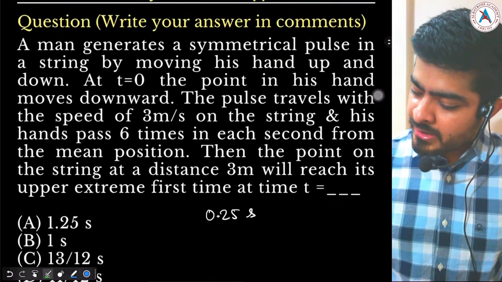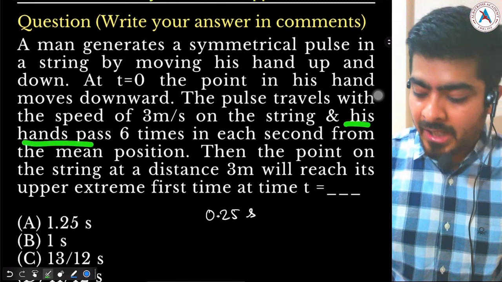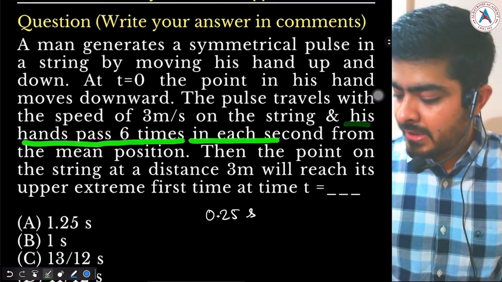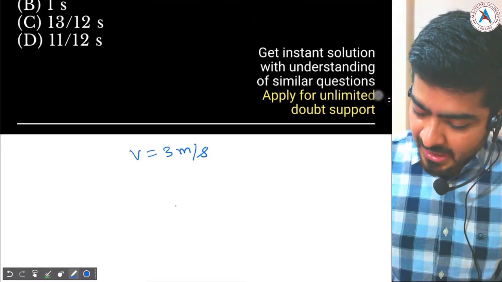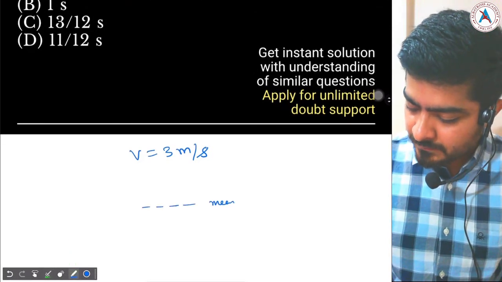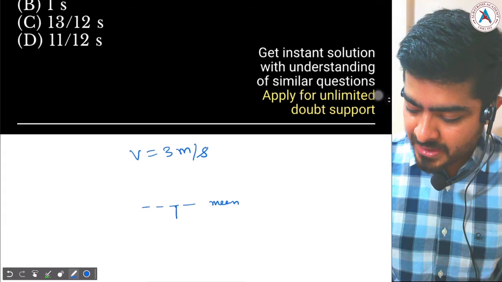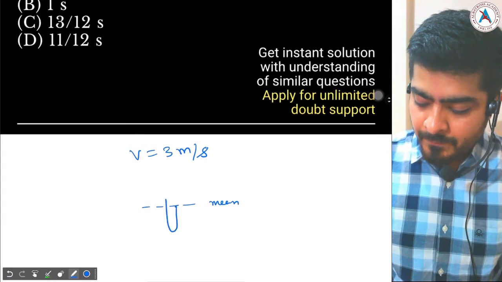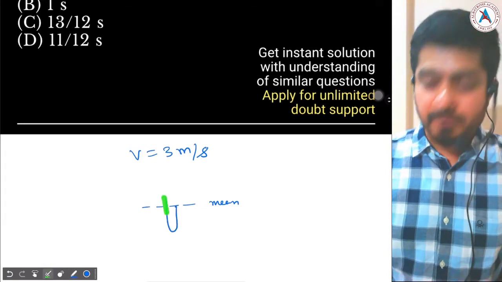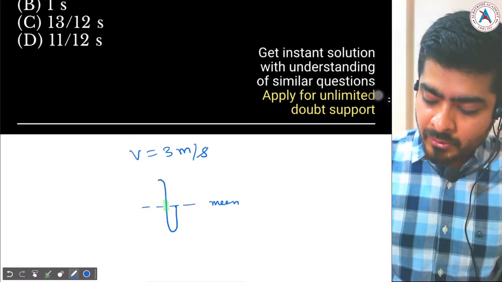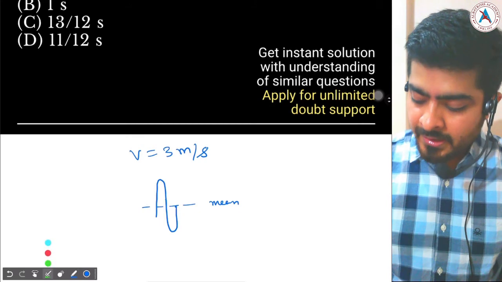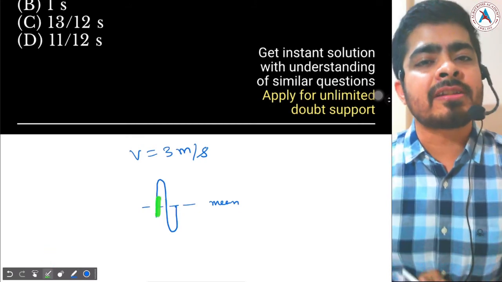Then what does the question say? His hand passes 6 times in each second from the mean position. If this is your mean position, the hand is, let's say, first going down, then going up. While it is going up, it is crossing the mean position. Then it reaches the amplitude, again comes back down, and when it is coming down, again it is crossing the mean position.